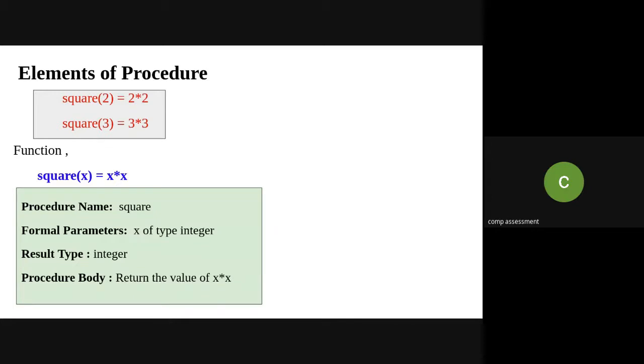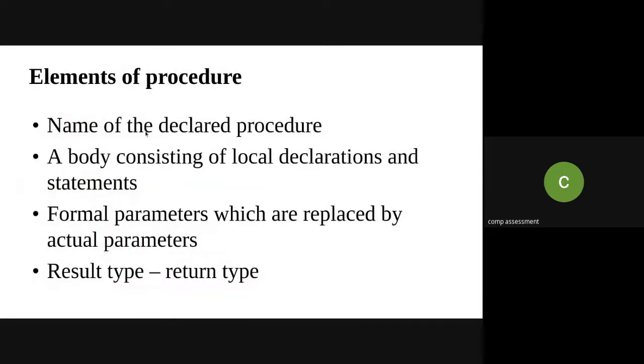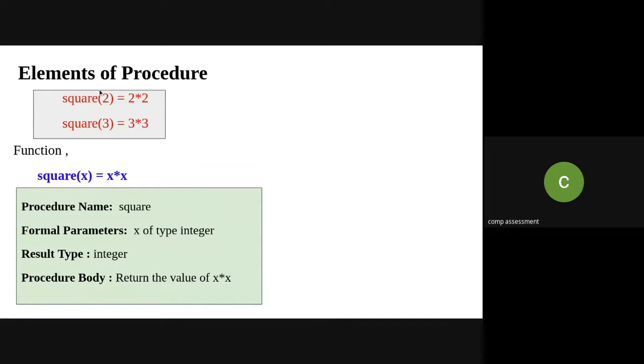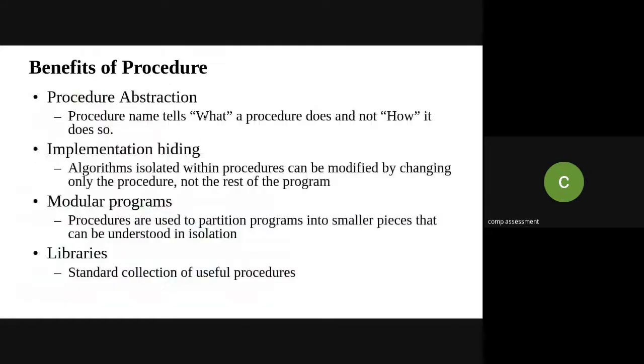See, the 4 elements of the procedure which I talked about, I have just explained on this slide with the example of the square function. You can take square root also. Square is the procedure name, the formal parameter is x, the result type is integer, and the procedure body is x into x. Now should I proceed? Okay, fine. So these are the elements of the procedure.